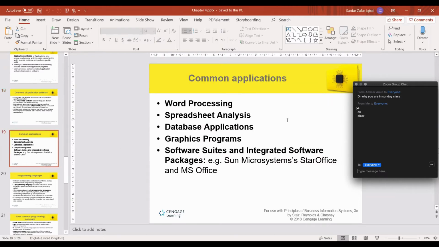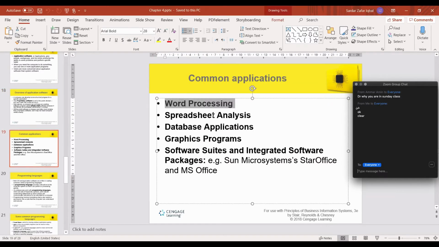Some common applications you are familiar with: word processing, spreadsheet, Excel, database applications, some graphic programs. Can you give me examples of graphic programs? Blender, yes.